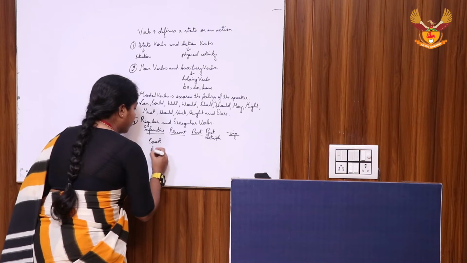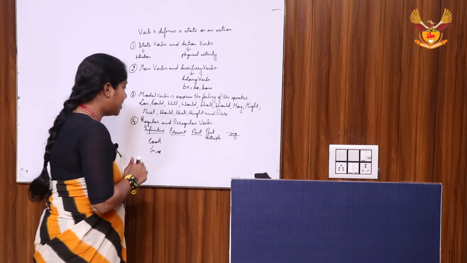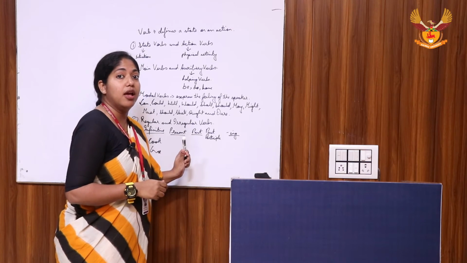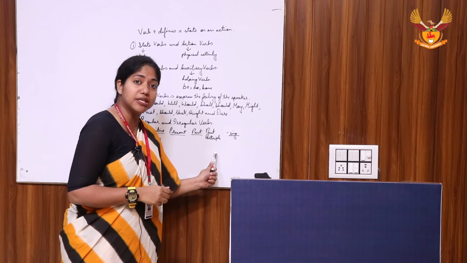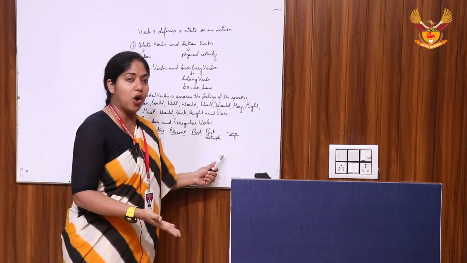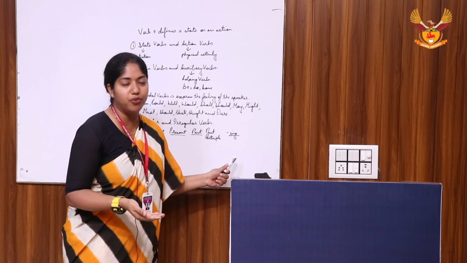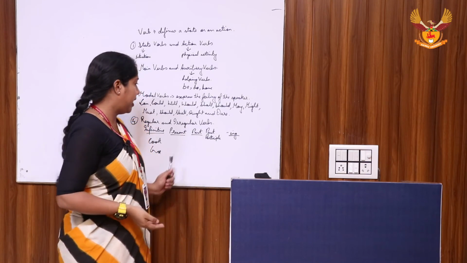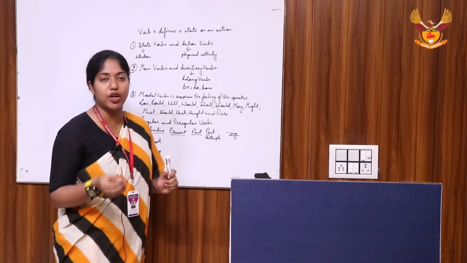However, if you look at a word like go, the present tense will be go or goes, the past tense will be went, and the past participle will be gone, and the ing form will be going. Since it undergoes changes in the base form, it can be classified as an irregular verb.